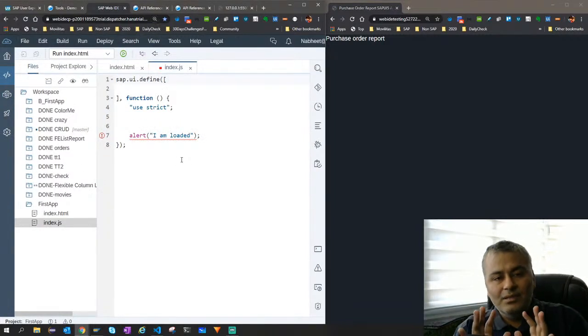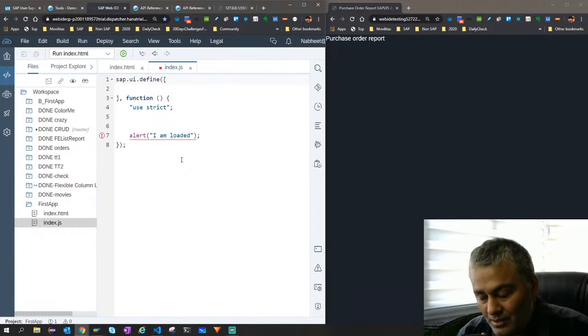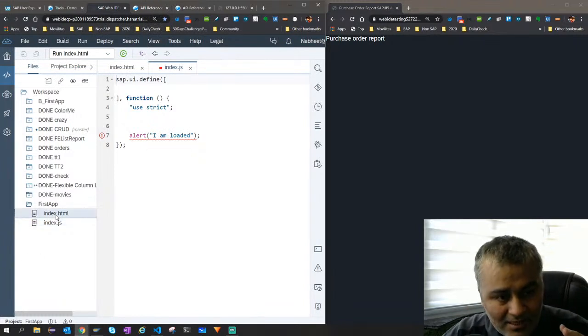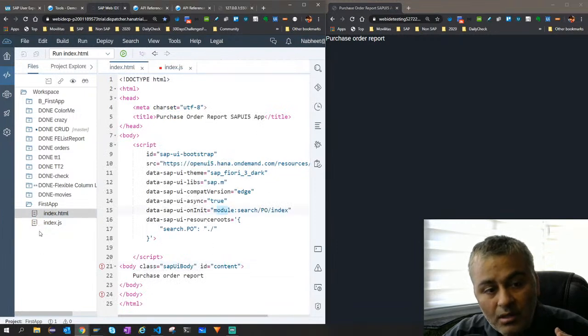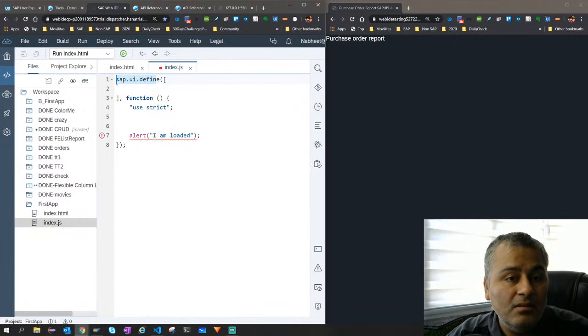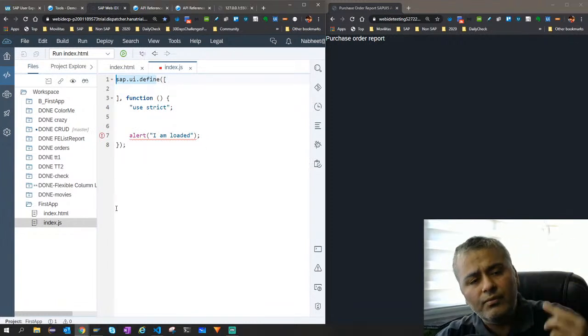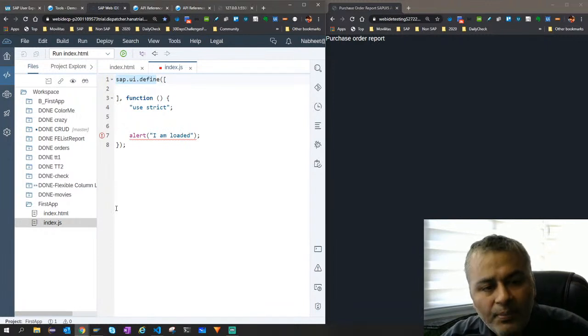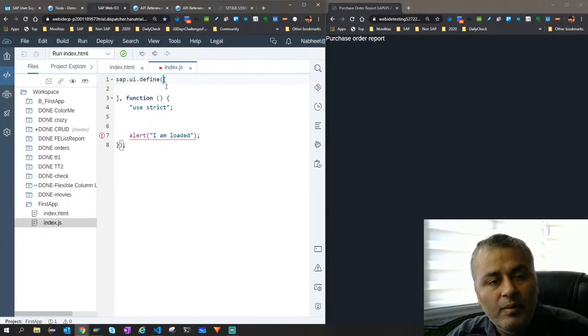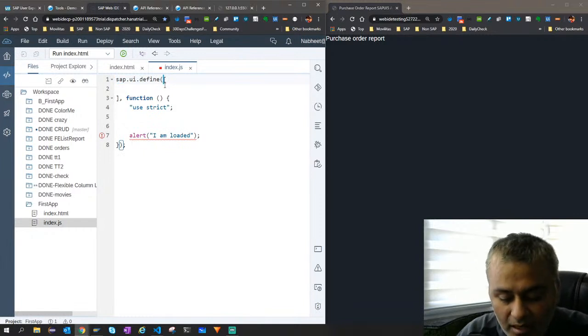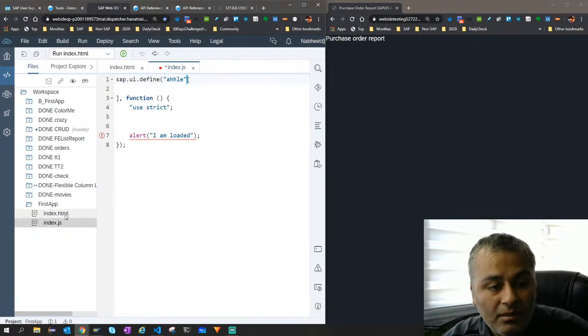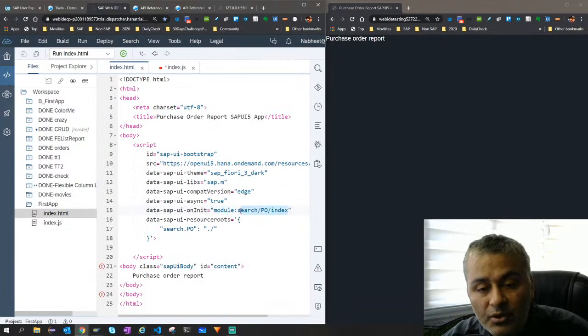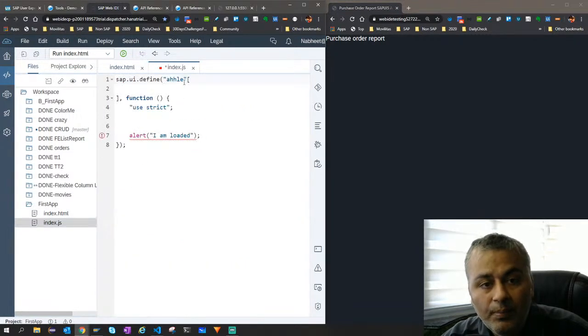Now this is where we shall spend a bit of time to understand. When I said load this module, sap.ui.define is a function which helps us in defining these modules. Every controller file, every JavaScript file, whichever you will see, will have this sap.ui.define. And here, as of now, what we pass to it is a module name. We can maintain a module name here, something like hello, and refer to that, or we can give the path like we'd give here. So we loaded this module by the path, right? And then inside it,